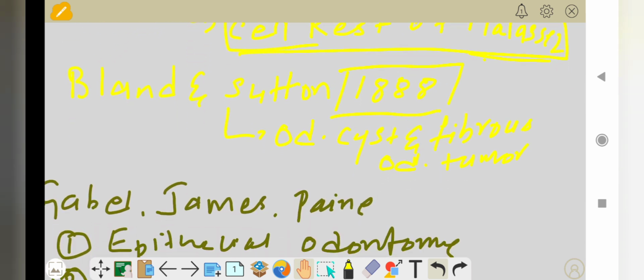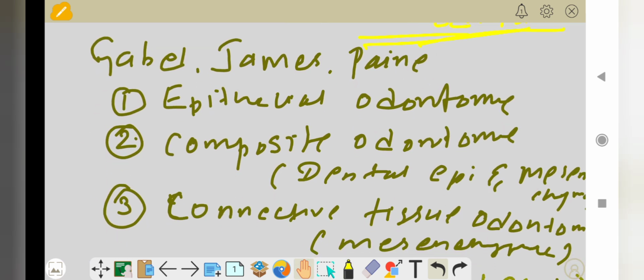Bland and Sutton combined his classification, and he added the odontogenic cyst and fibrous tumor to odontogenic tumor. The next classification was given by Gabell, James and Payne. They divided the classification into three, that is, epithelial odontome, or epithelial odontogenic tumor. Initially, the odontogenic tumor was called an odontome by Pierre Fauchard in 1746.